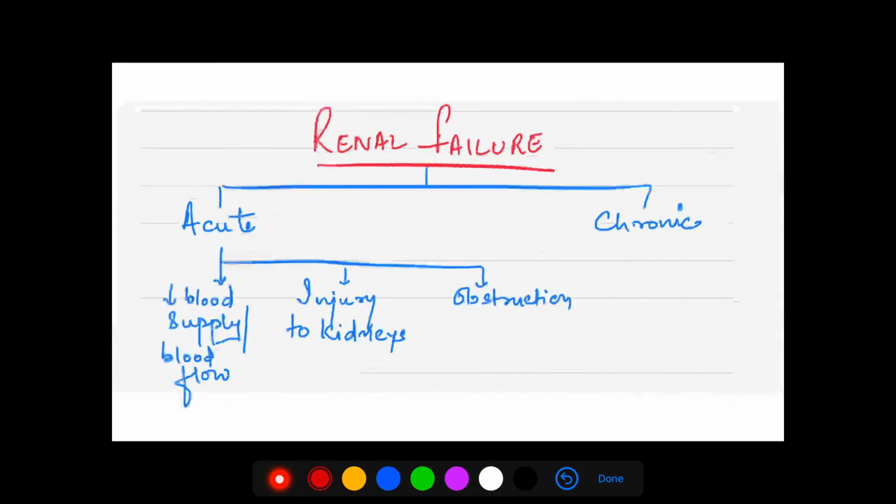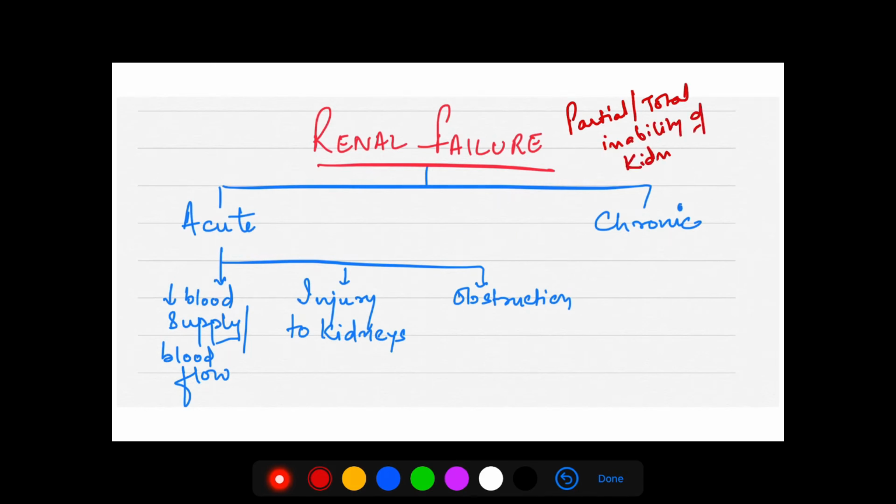So last is renal failure. Renal failure is basically partial or total inability of the kidneys to perform their function. What is the function? Excretion function. All right, so it can be either acute, which means short lived, or short onset.